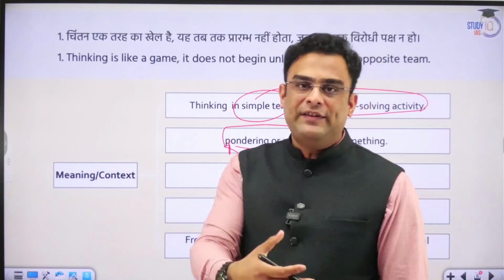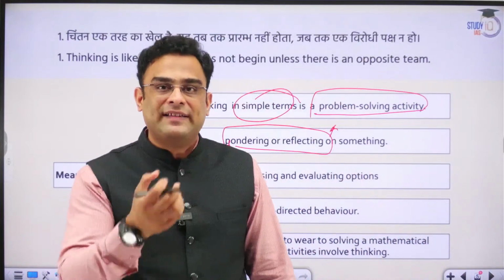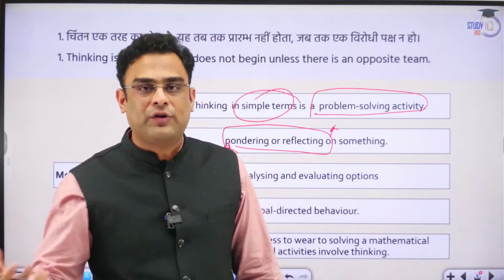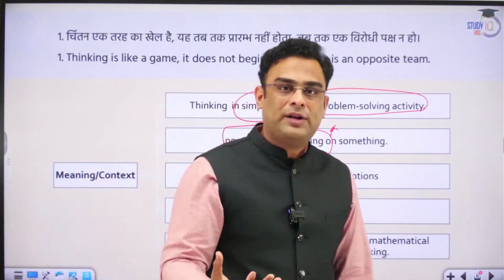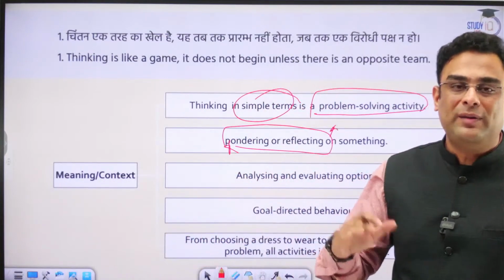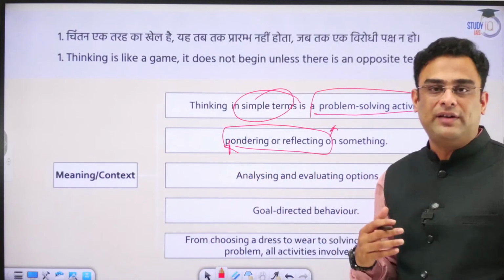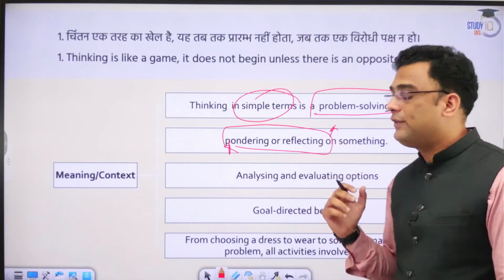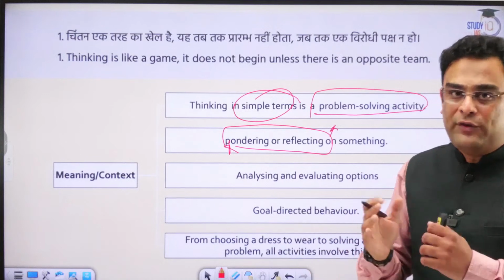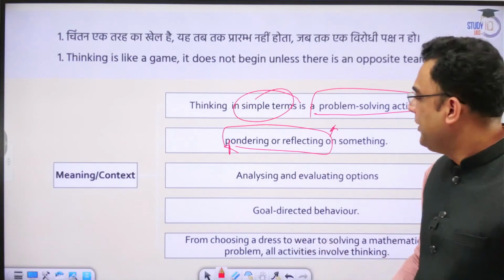What is the choice before me? Whether I stay here in the same position or I take an alternate course of action. If I take an alternate course of action, what will be the pros and cons of it? What will be the gains and losses associated with it? That is the process of reflection, pondering, or thinking, which we are so attuned to doing.